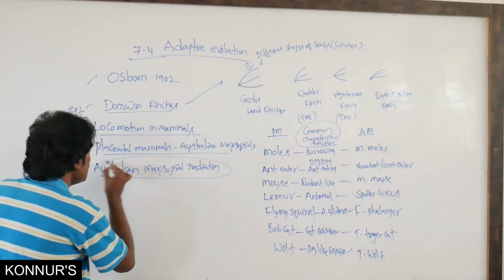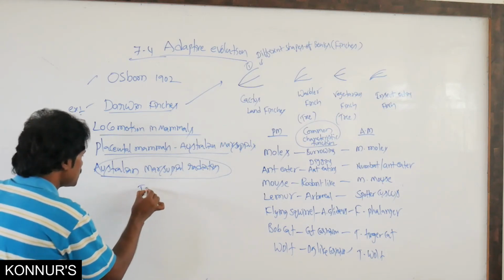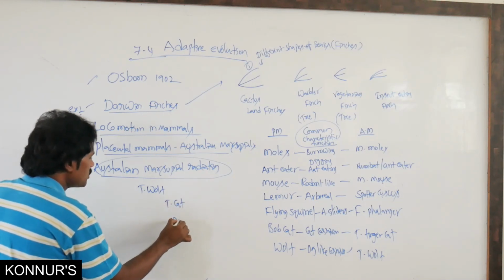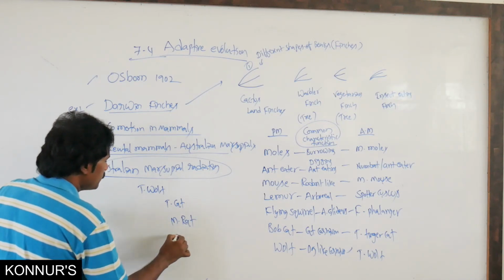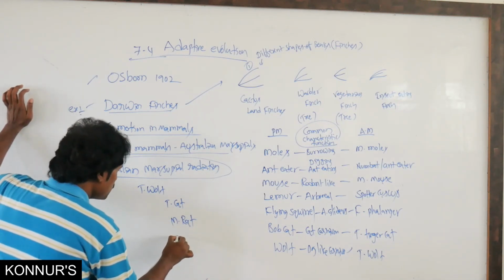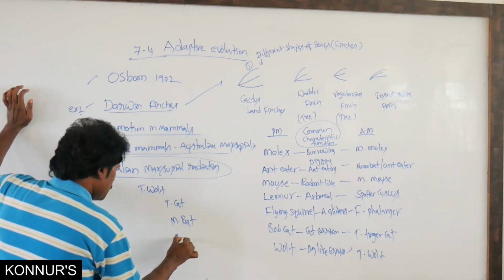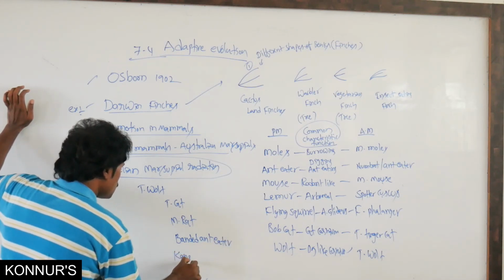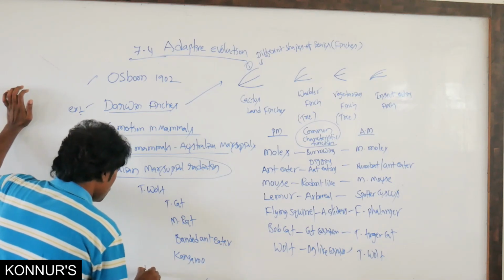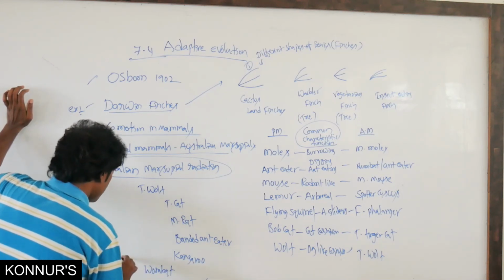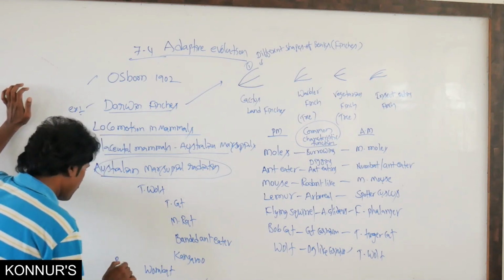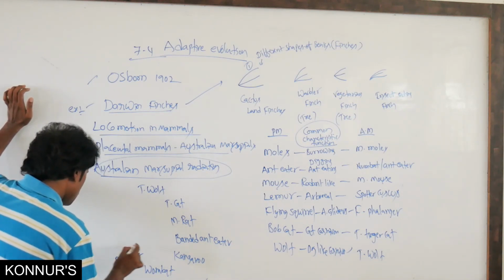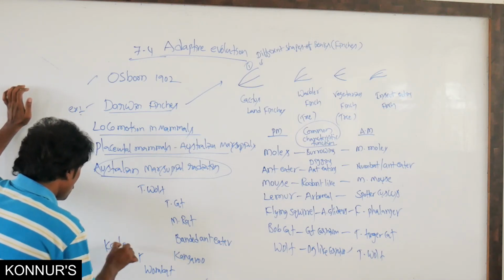Apart from this, the Australian marsupials: the Tasmanian wolf, the tiger cat, the marsupial rat, the banded anteater, as well as kangaroo, wombat, bandicoot, then koala.